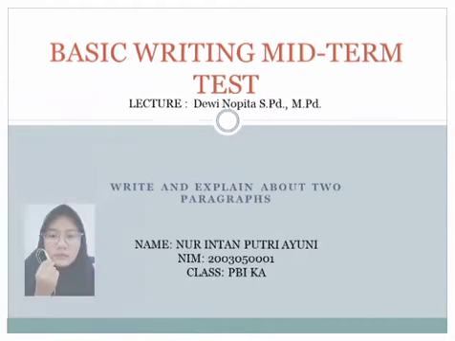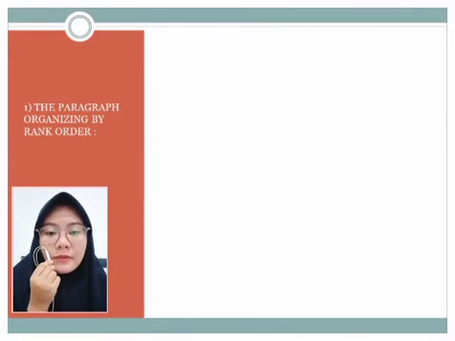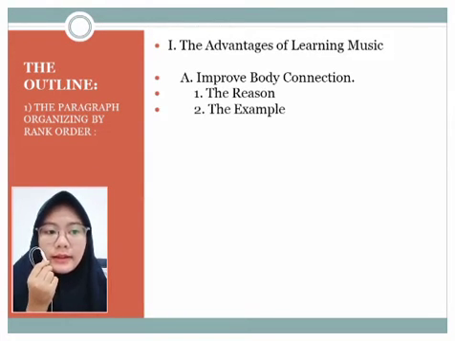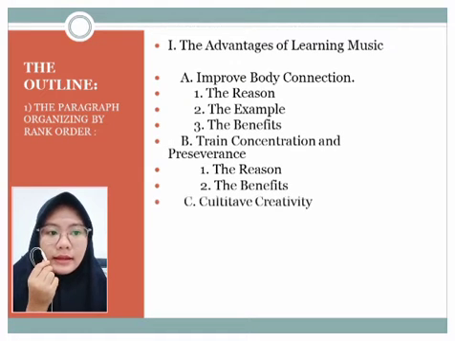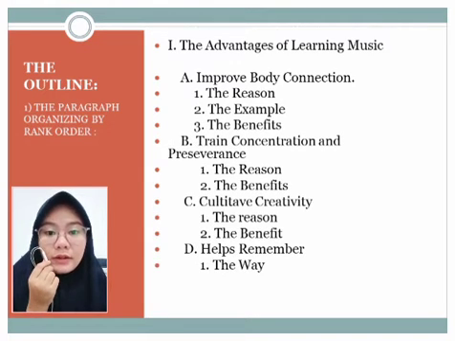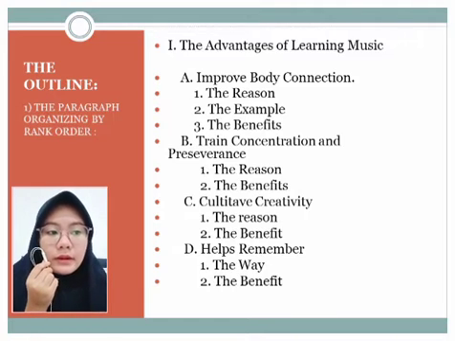Alright everyone, before I start explaining my paragraph, I will show you the outline and the paragraph organized by rank order. The first is the advantages of learning music. I have divided this paragraph into four main parts in the outline.